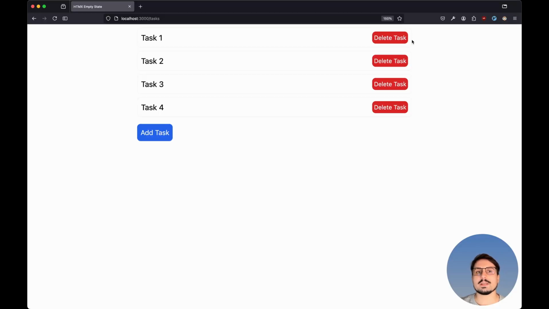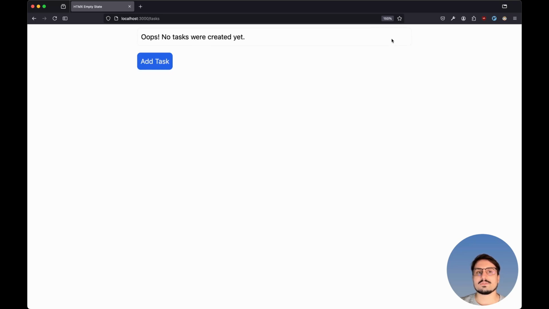We have this simple example with a list of tasks, the ability to create a new task and also delete a task. And after we delete all the tasks from our list, we want to see this message that says no tasks were created yet.